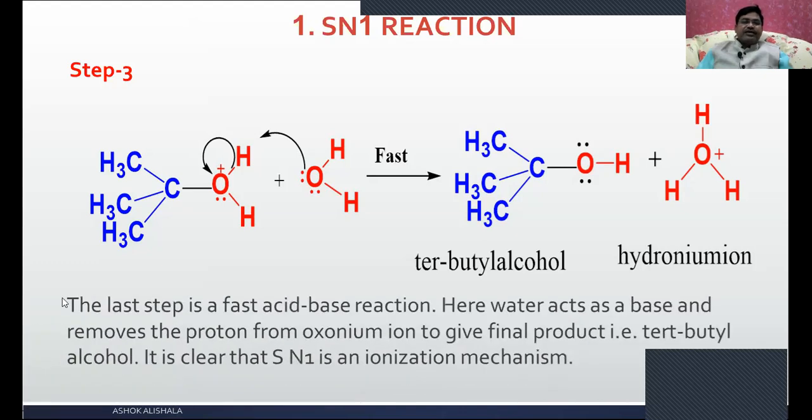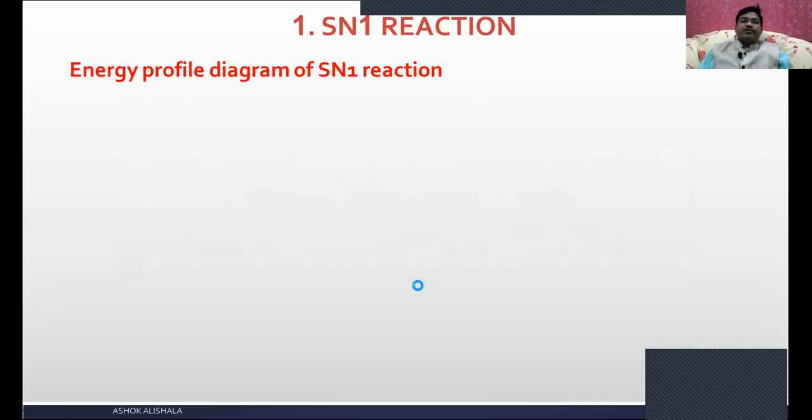Now, let us see. The last step is a fast acid-base reaction. Here, water acts as a base and removes the proton from the oxonium ion to give the final product, that is tertiary butyl alcohol. It is clear that SN1 is an ionization mechanism because ions are formed in this mechanism. Now let us see the energy profile diagram of the SN1 reaction.